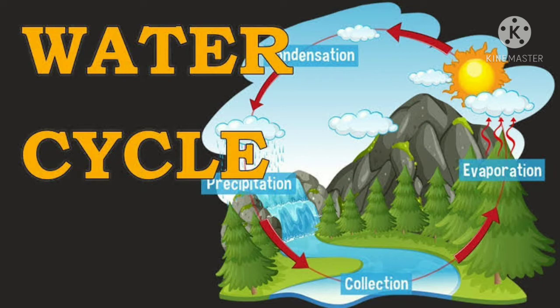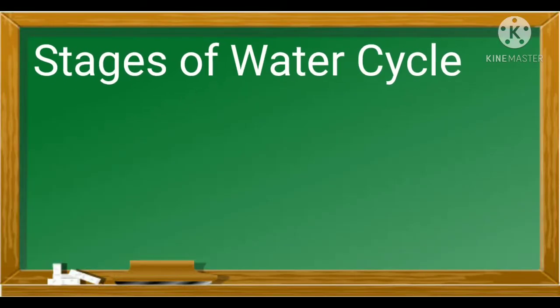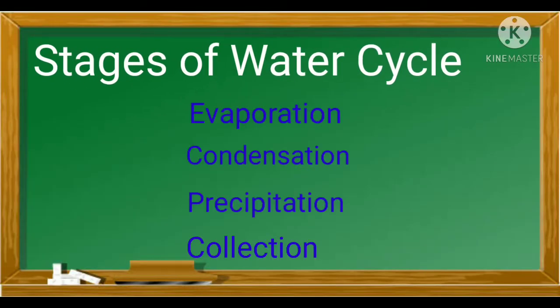This is a diagram of the water cycle. Here you can see there are four different stages: evaporation, condensation, precipitation and collection. Now we will learn the stages of the water cycle. These are the four stages of the water cycle. Let us learn one by one.